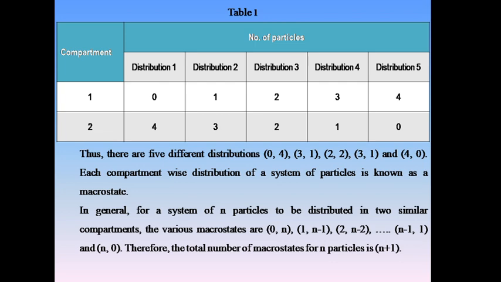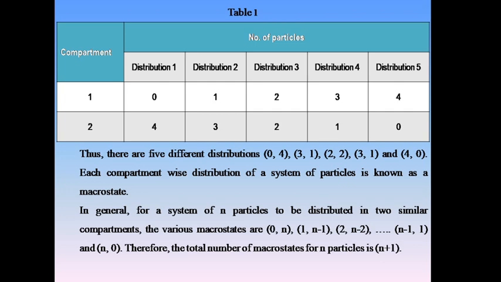First one is 0, 4, second one is 1, 3, third one is 2, 2, fourth one is 3, 1 and fifth one is 4, 0. Each compartment-wise distribution of a system of particles is known as a macrostate.